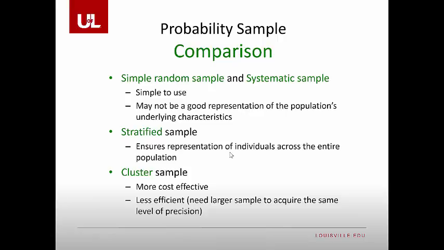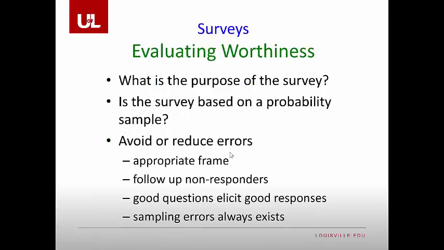However, if we use a stratified sample, we can say that we're going to grab a proportion of folks from those underrepresented groups. This ensures a representation of individuals across the entire population are found within the sample. Clustered sample is more cost-effective, but it's less efficient than stratified sampling. Here, what we're doing is we're still selecting large groups of people, however, we're treating each group as being randomly selected.